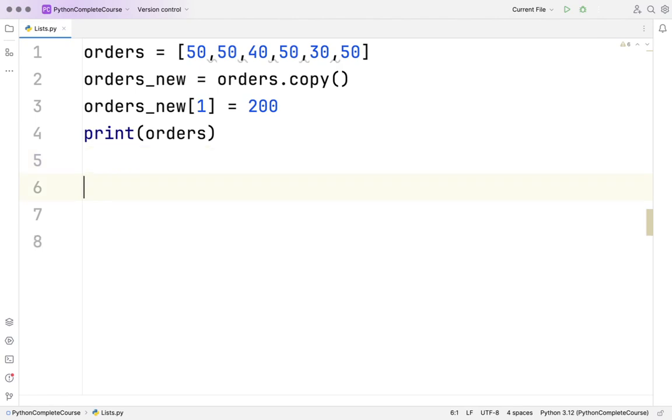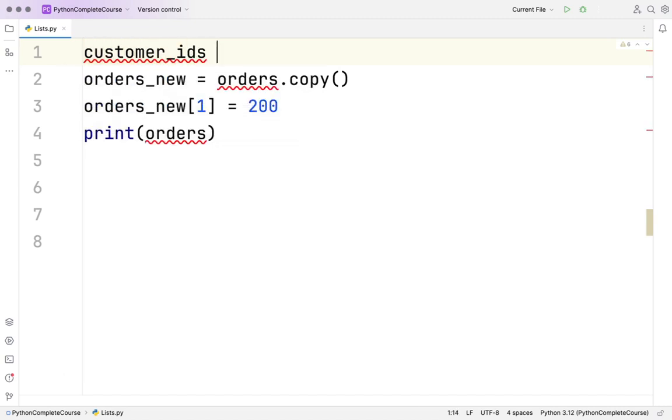Right? I hope this makes sense. Now, let's say I have some customer IDs, and let's say I have 102, 105, 102. That means some of them are repeating.